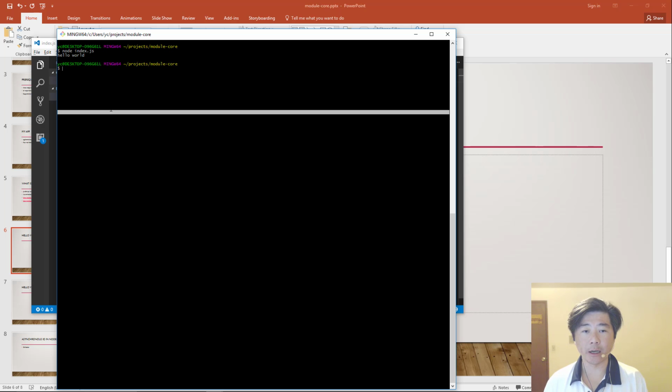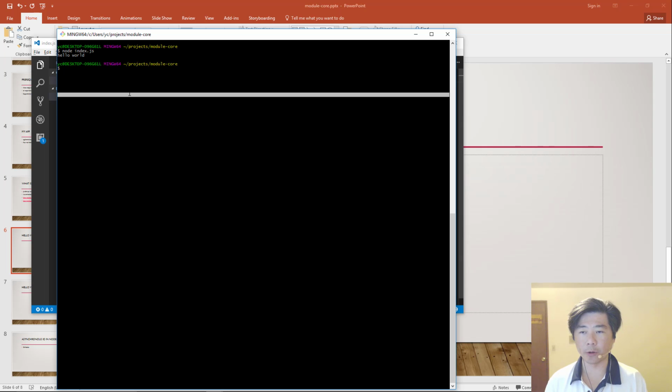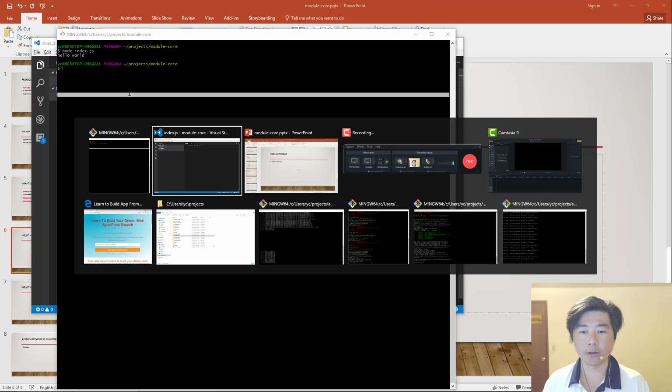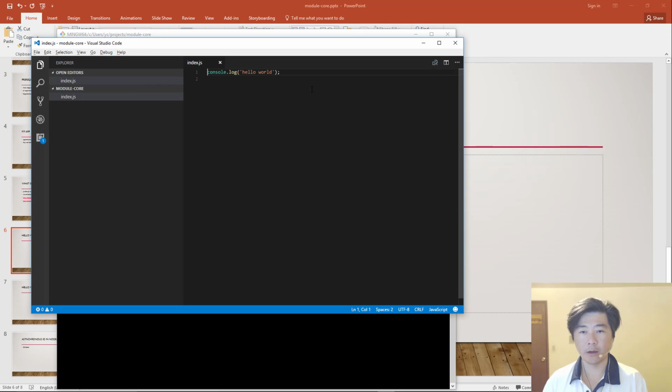Now this does it on the command line, but given that Node.js is really meant for building web applications, let's push beyond this and write a hello world web server in Node.js.